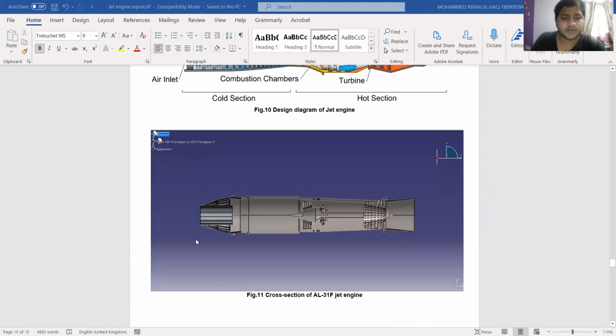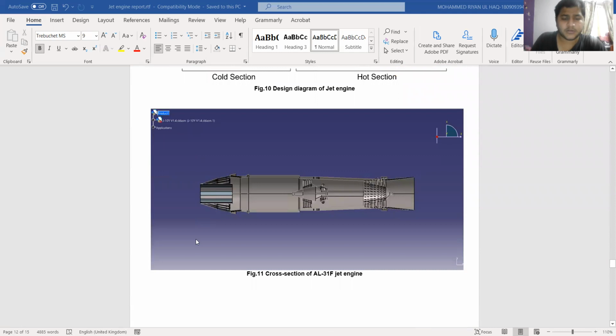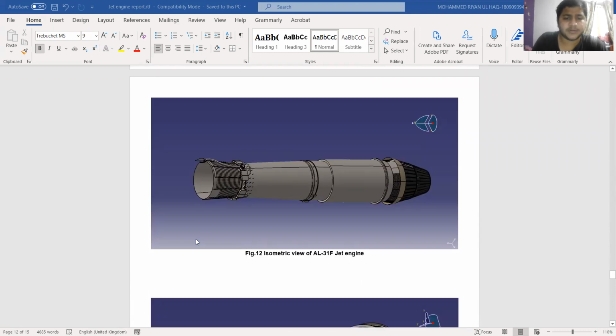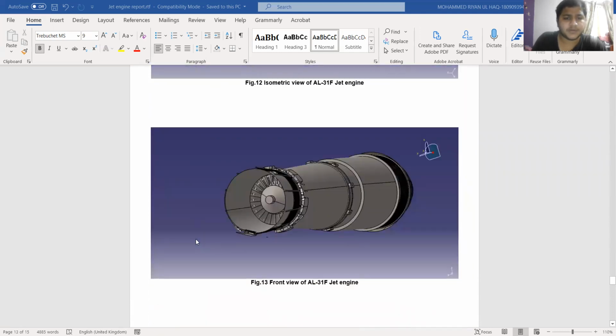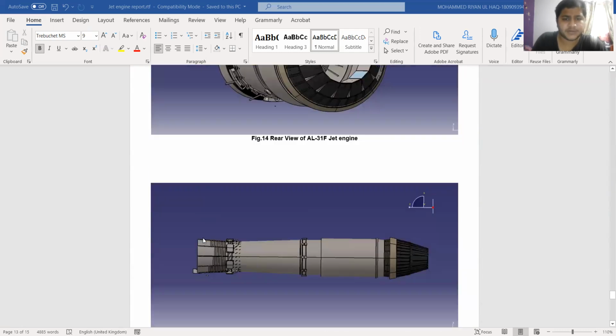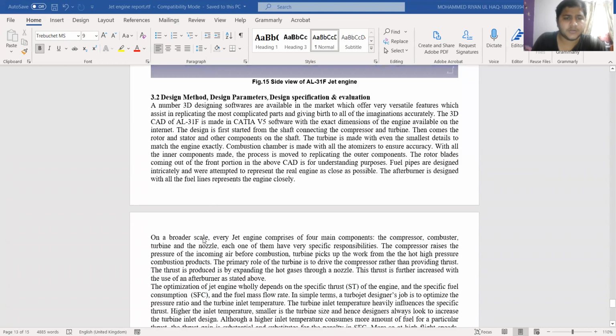Figure 11 shows the cross-section of the AL31F jet engine, which I designed in CATIA software. Figure 12 shows the isometric view. Figure 13 shows the front view. This is the rear view and the side view.